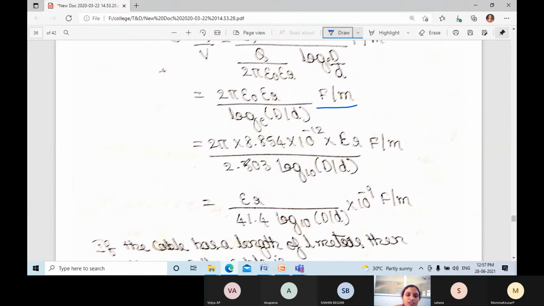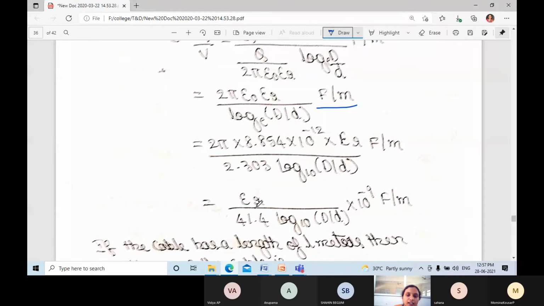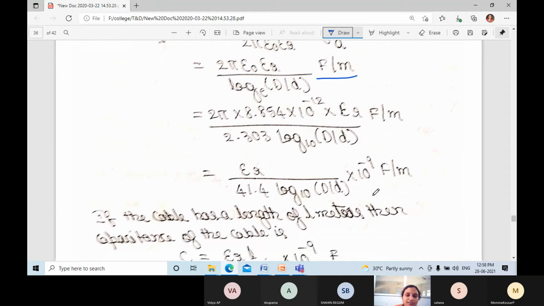This overall value they have inverted here, and you will get 41.4. So εr divided by 41.4 log10(D/d) × 10^-9 farad per meter.